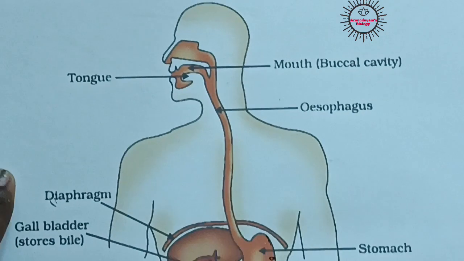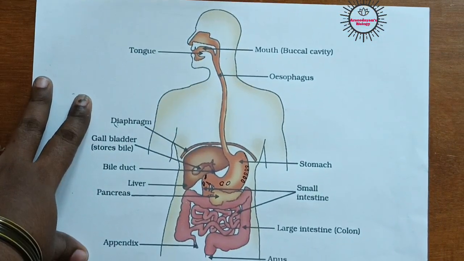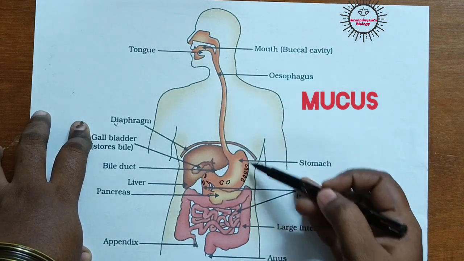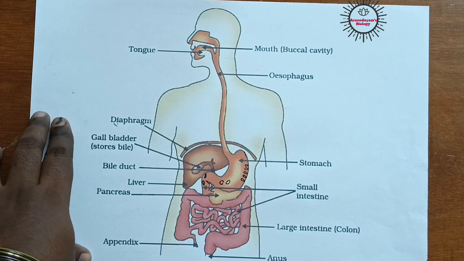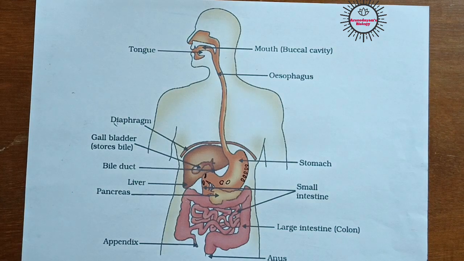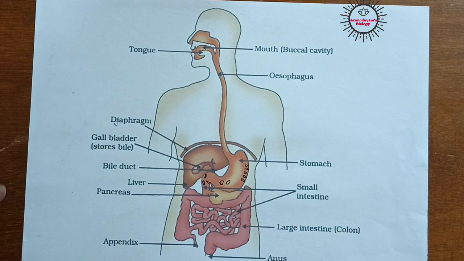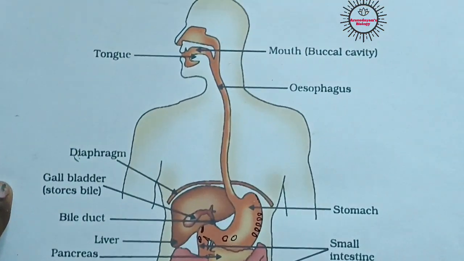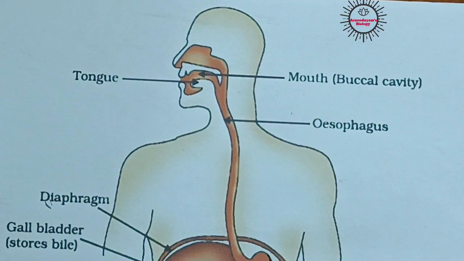Actually, the inner walls of all the organs of our digestive tract are lined with mucus, a slippery substance which is useful for making the movement of food easy. Along with this mucus, our mouth contains saliva also, which makes the food slippery and smooth.